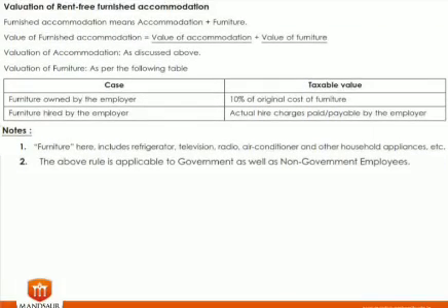Here is the valuation of rent-free accommodation, furnished accommodation. If the house is provided by the organization, and at the same time some furniture or other accessories are also provided, then in that case there are another two categories. If the particular furniture is purchased by the company and provided to the employee, then 10% of the original cost as depreciation. And if the particular furniture is provided by the company on hiring basis, then the actual rent or actual hire charges payable by the employer get added to the valuation of the rent-free unfurnished house.